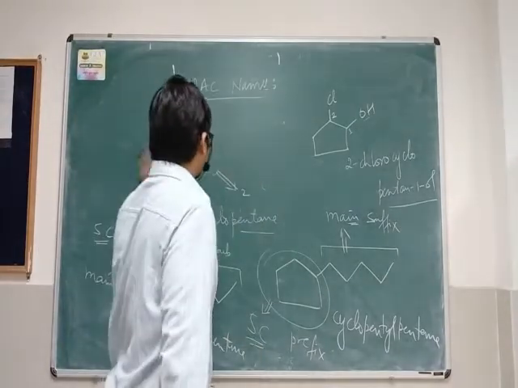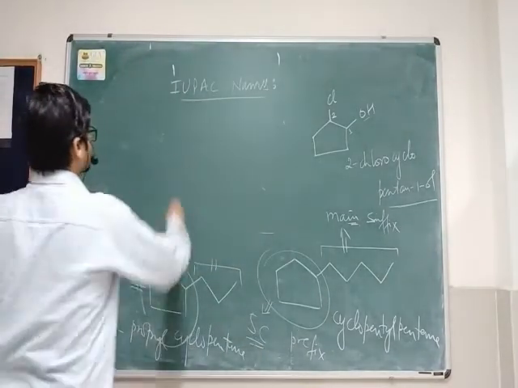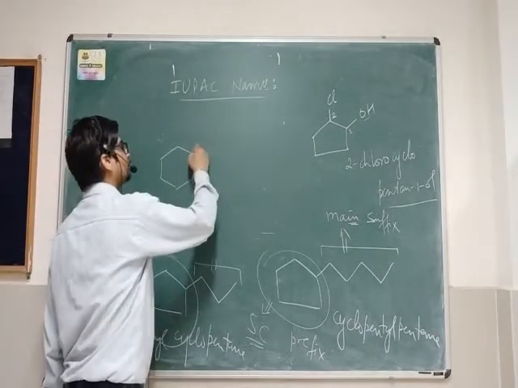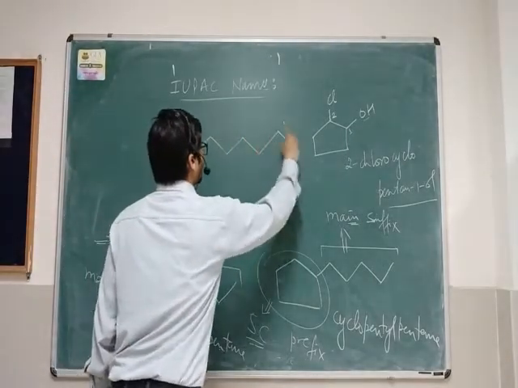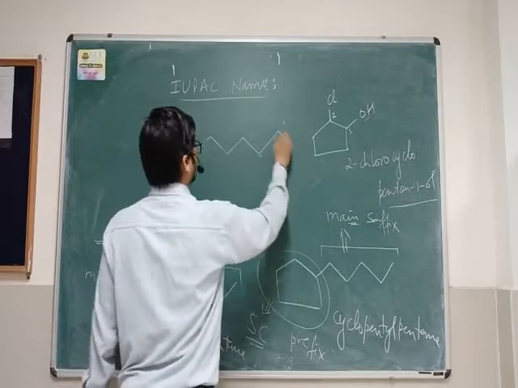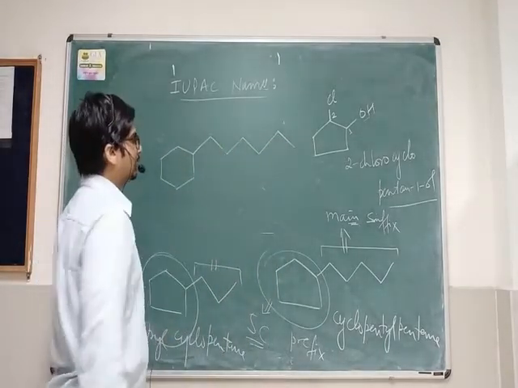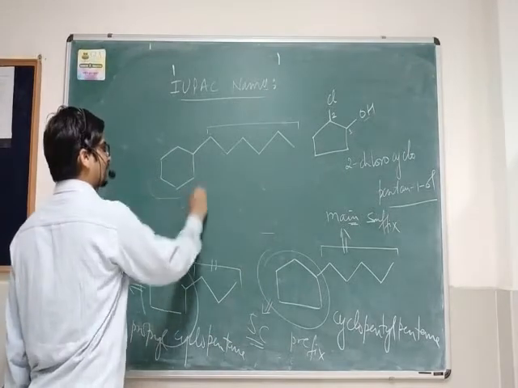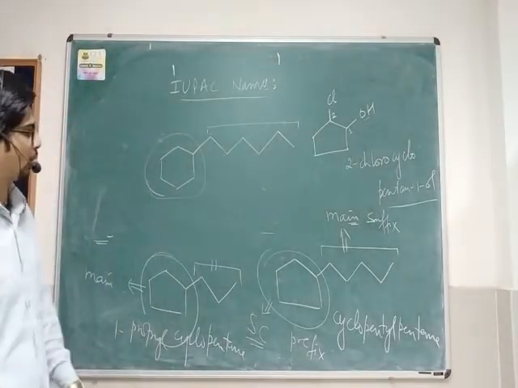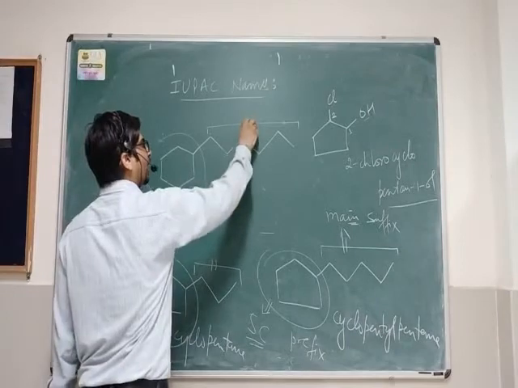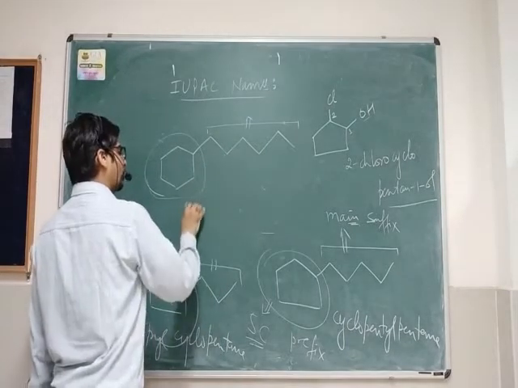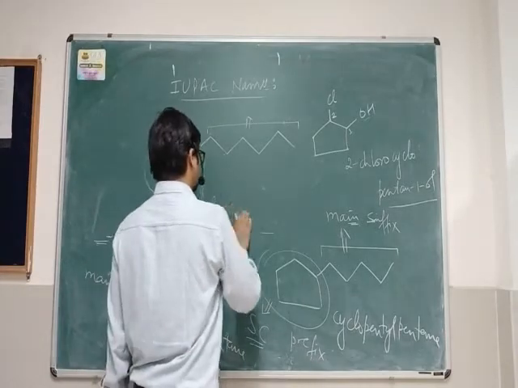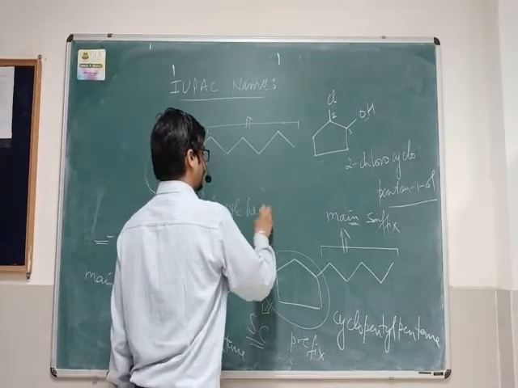Now we can take another example on this concept. Say for example, we have this cyclohexane, and you have 1, 2, 3, 4, 5, 6. Now you can see the number of carbon atoms in the side chain as well as in the ring are equal. The chain becomes the main one, so the name of this compound becomes cyclohexylhexane.